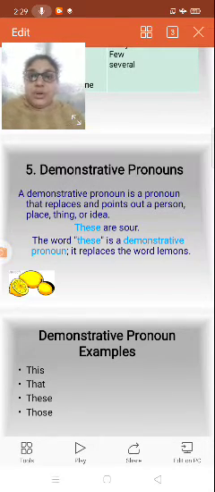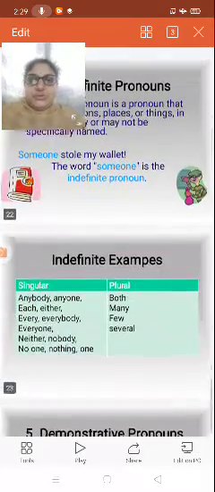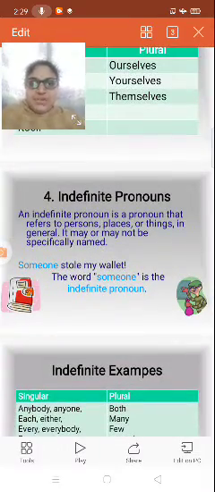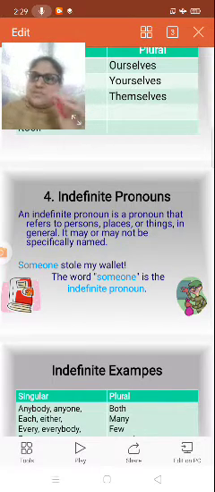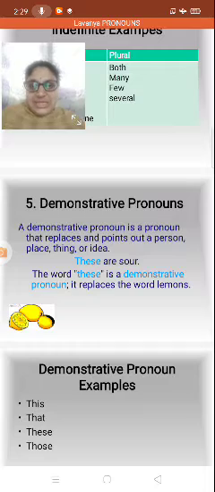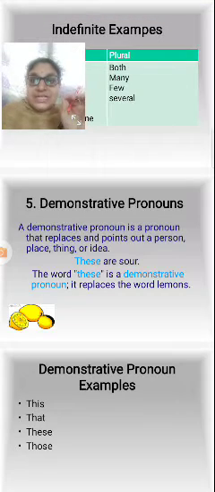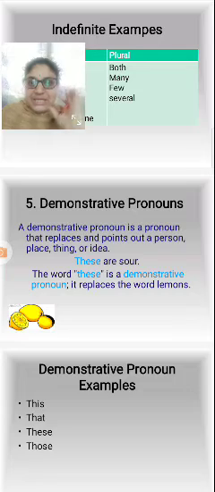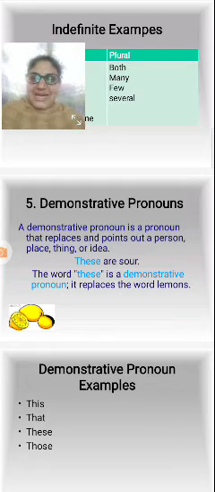The fourth one, the indefinite pronoun, refers to persons, places, things in general. But a demonstrative pronoun replaces and points out. You have to point out compulsorily a person, a place, a thing, or an idea.